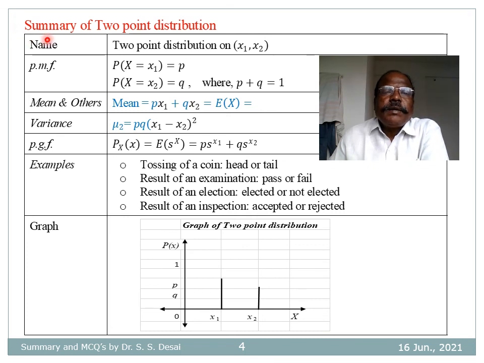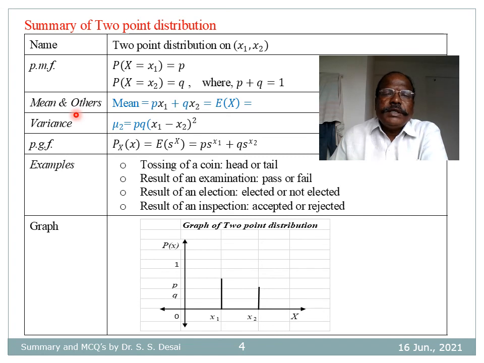So this is the summary of 2-point distribution. The probability mass function of 2-point distribution is given by probability that X is equal to x1 is p, probability that X is equal to x2 is q, where p plus q is equal to 1.